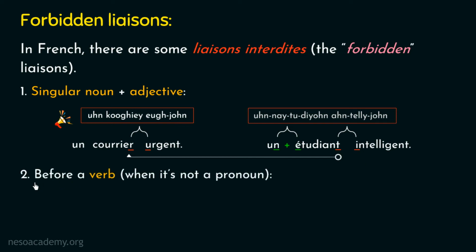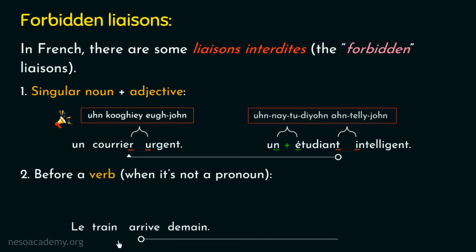That is liaison before a verb when it is not a pronoun. In French, the liaison is forbidden whenever we have a verb beginning with a vowel and it is preceded by a word ending with a silent consonant. But this case is considered only when the first word is not a pronoun. Alright? Now let's talk about this case with the help of some examples.